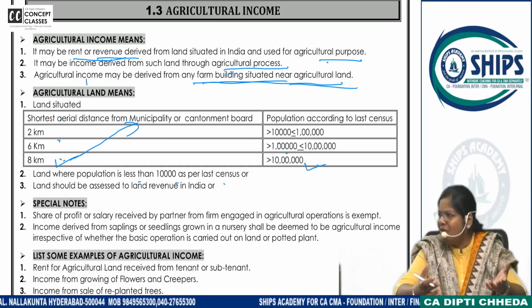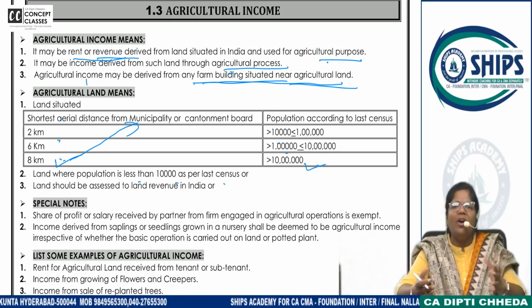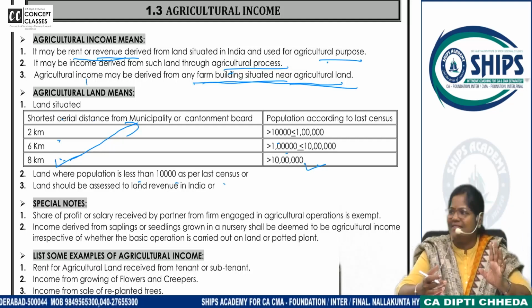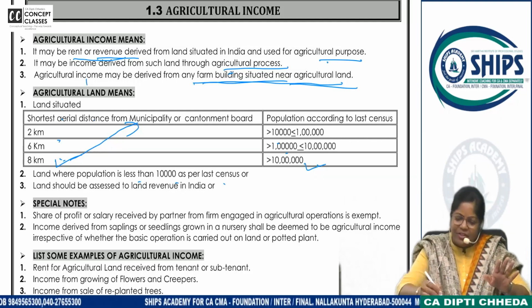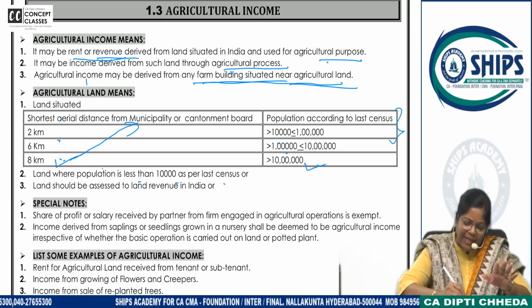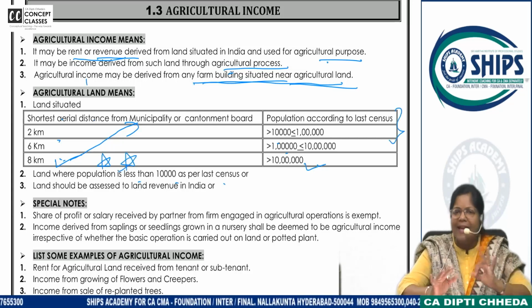Inside that village also, whatever activity is going on, it is agricultural activity. I mean, say agricultural land. Clear or not? So if you remember all, fine. If not, what is most important? 8 kilometers.